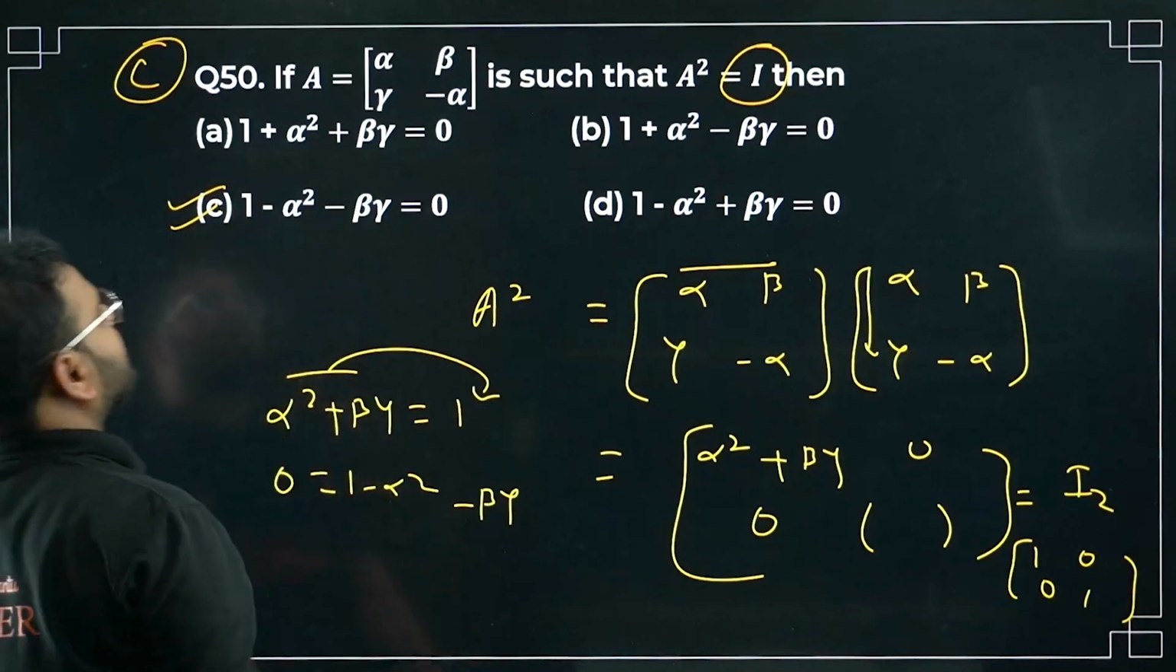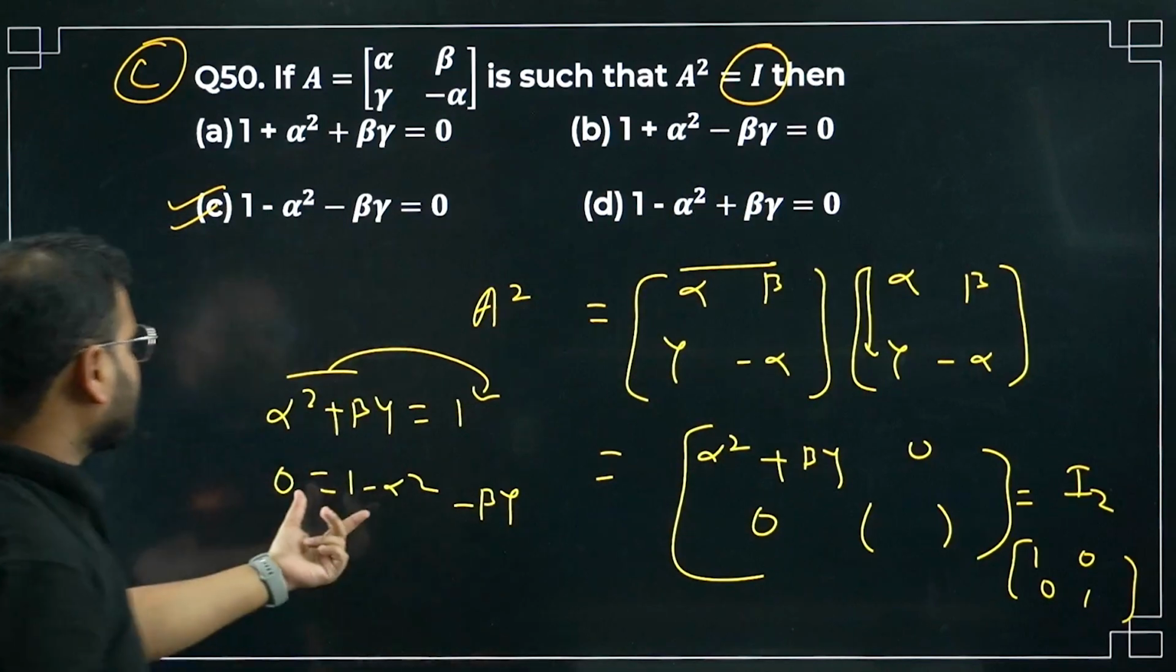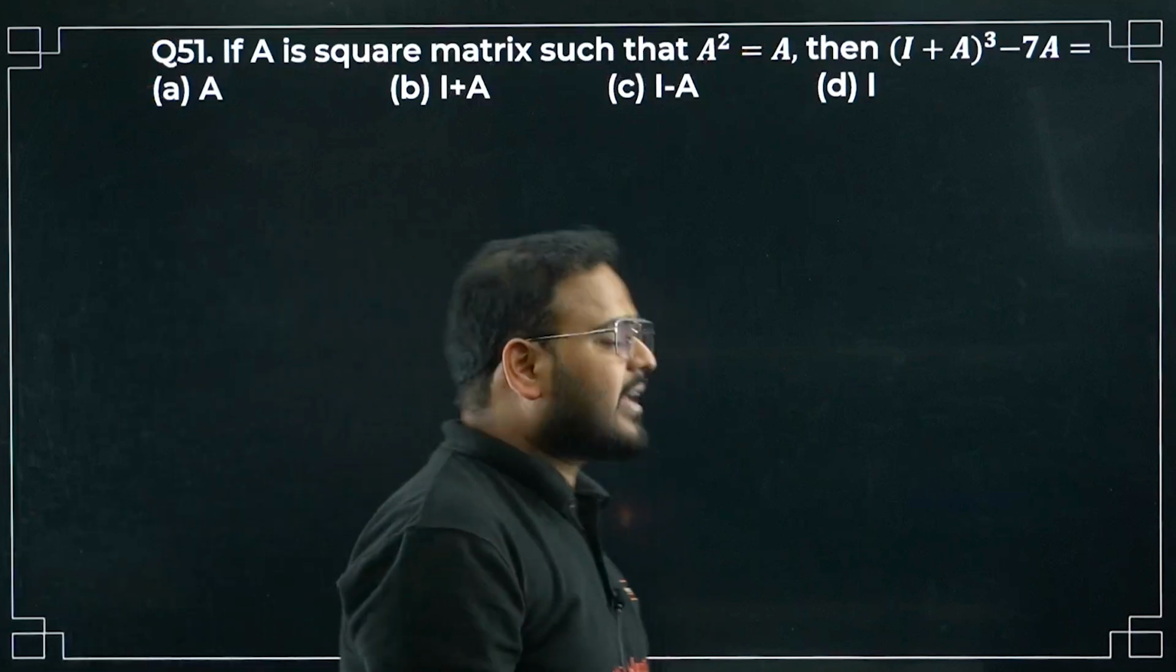The other options are not suitable. Here we have a plus sign, can't take. Only one is negative, can't take. So the option has to be option number C. Now question number 51, let's solve this.